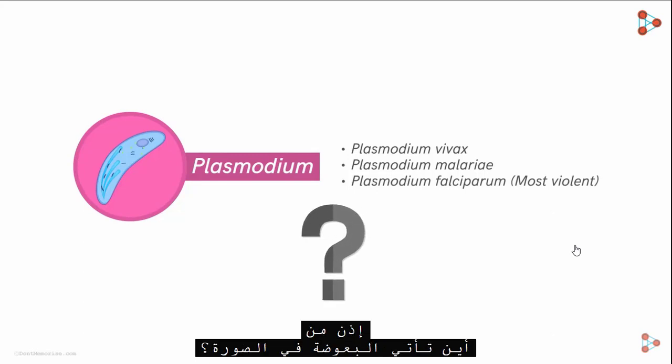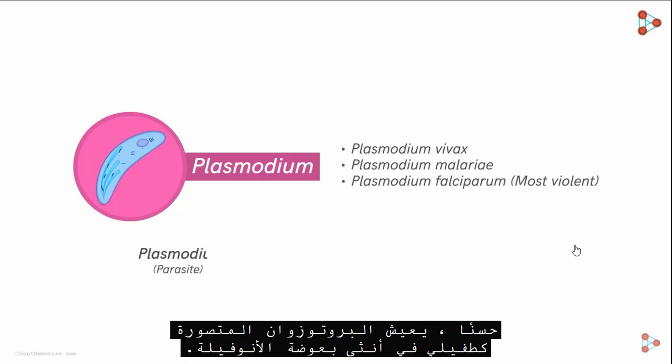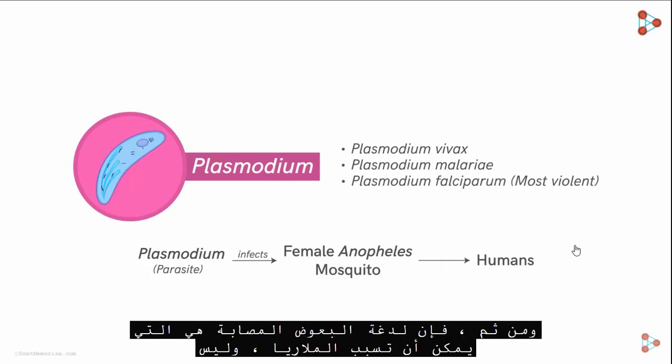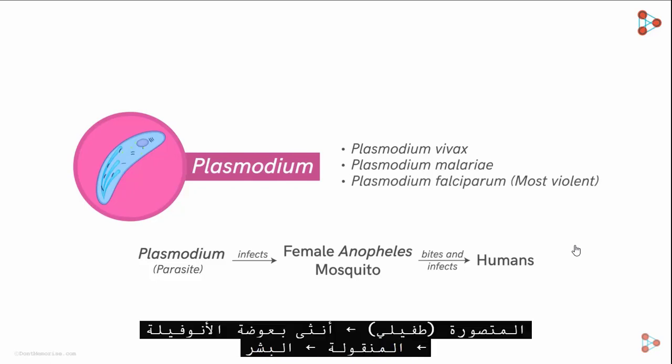So from where does a mosquito come into the picture? Well, the protozoan Plasmodium lives as a parasite in the female Anopheles mosquito. From there, it gets transmitted to the humans with a mosquito bite. Hence, it's the infected mosquito bite which can cause malaria and not the insect itself.